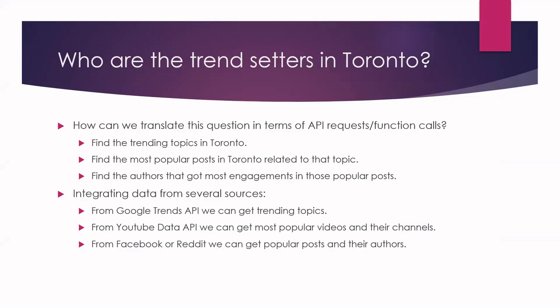One way to translate this question into requests to APIs is to find the trending topics in Tehran, find the most popular posts in Tehran related to the topic, and then find the authors that got the most engagement in those popular posts.